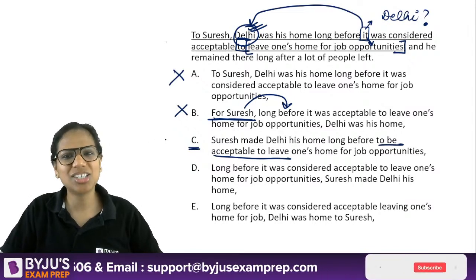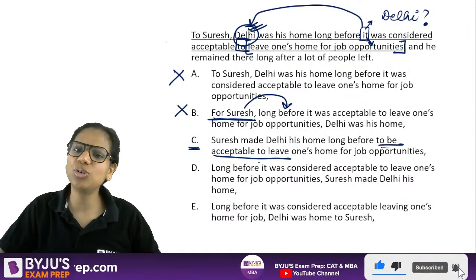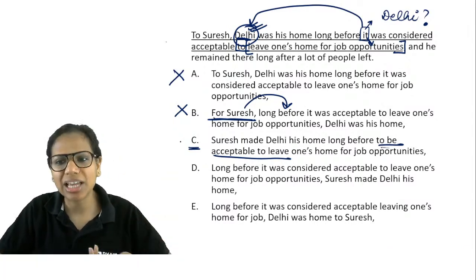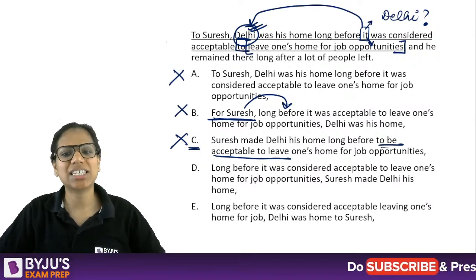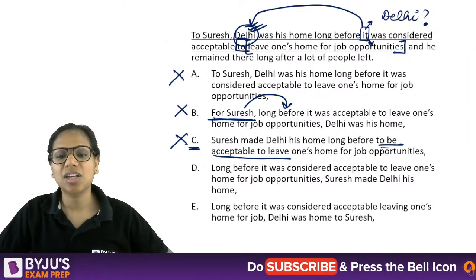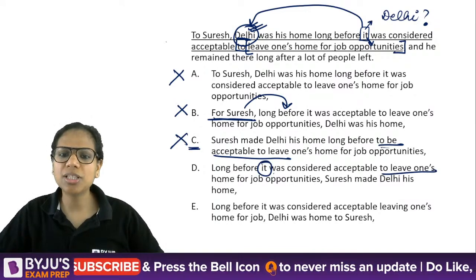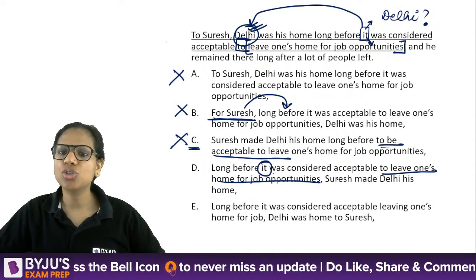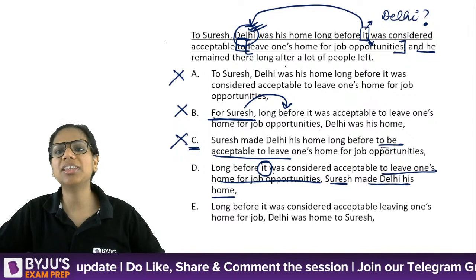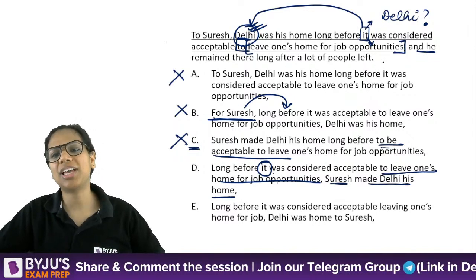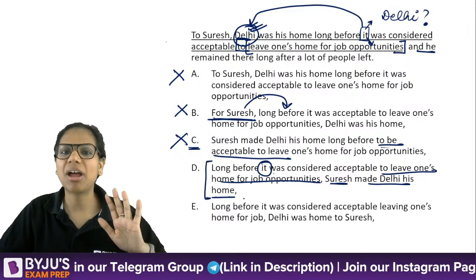I think C can be easily rejected. Suresh made Delhi his home long before to be acceptable to leave. Long before it was considered acceptable, right? Eliminated. Between D and E, let's see. Now, see this. Long before it was considered acceptable to leave one's home for job opportunities, Suresh made Delhi his home and he remained there long after a lot of people left. Right? So this one appears to be very grammatically consistent.